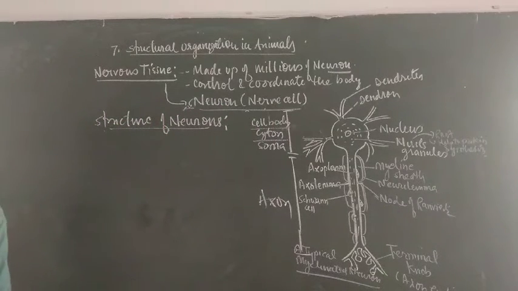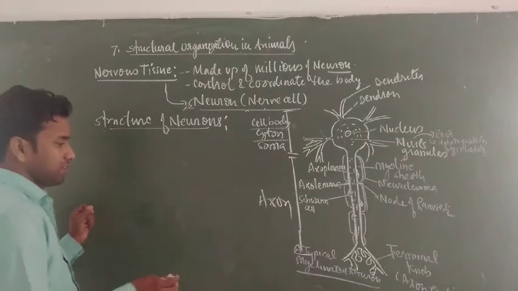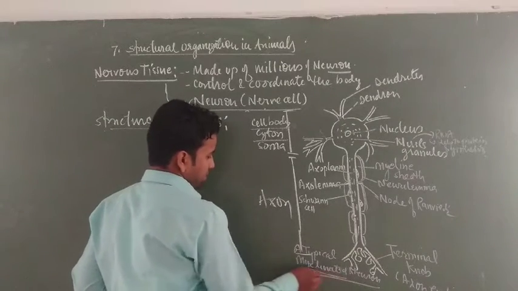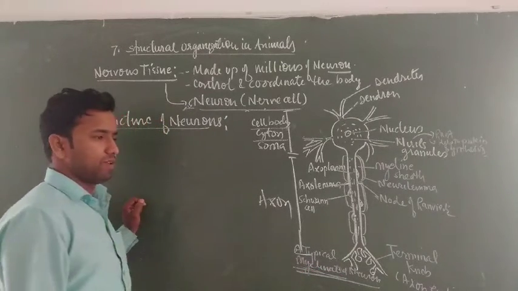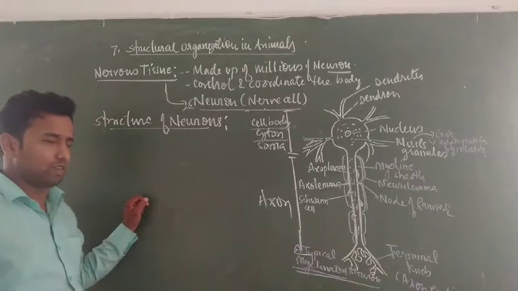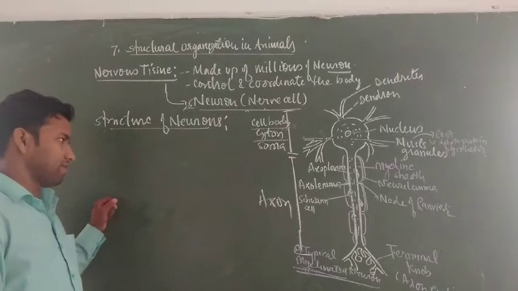Now the second important part is the axon, which has different parts you can see here. Especially the myelinated neurons have a myelin sheath, and these are present in vertebrates, in the central nervous system as well as the peripheral nervous system.